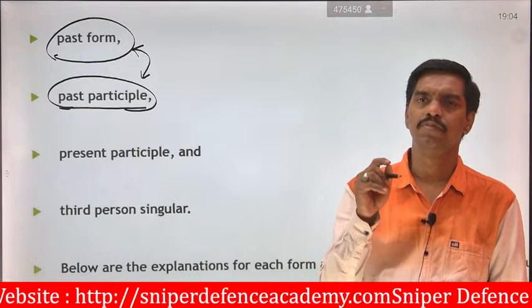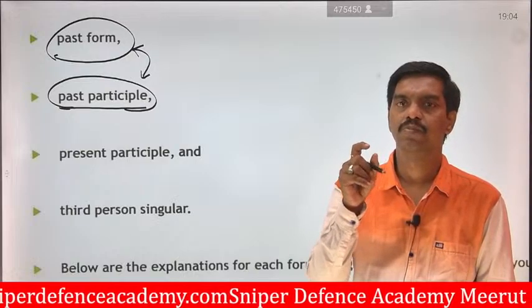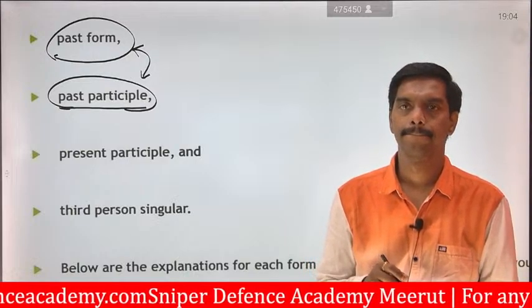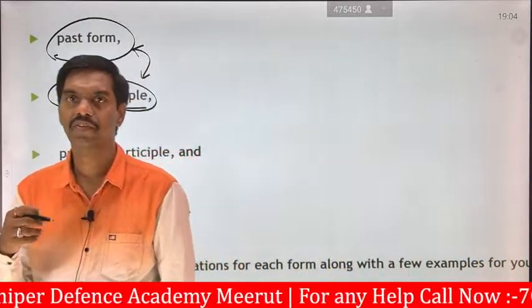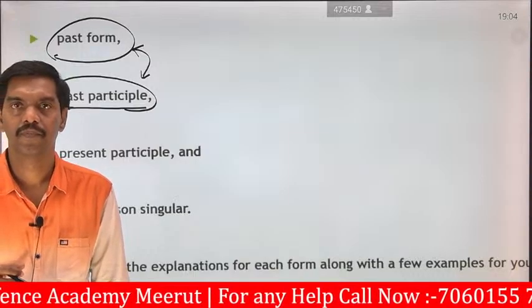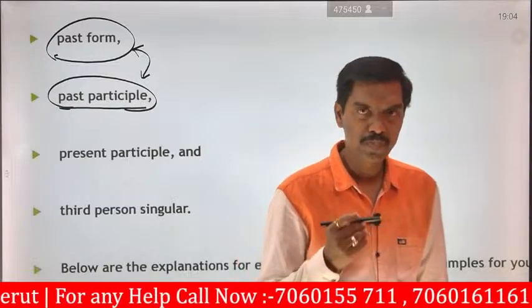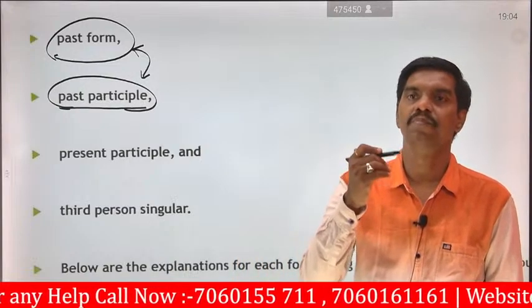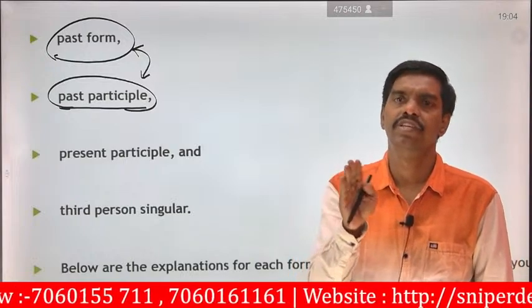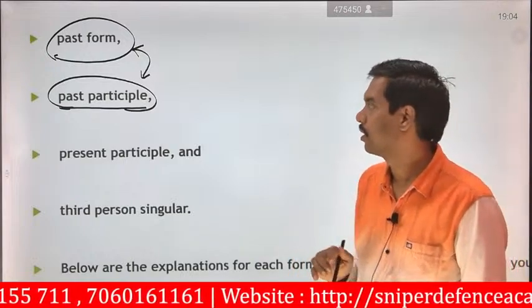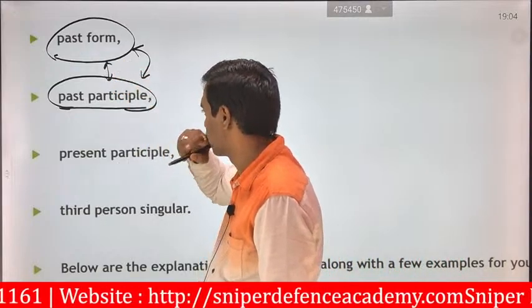Small changes take place. We are going to see what small changes take place. You can identify easily when you are reading, when I am teaching some examples, how the past and past participle can vary based on a small type of action which takes place. So this is the past form and the past participle.